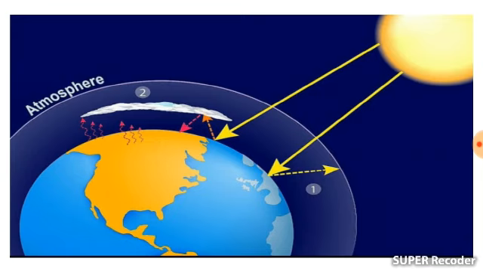As in this picture, you can see the atmosphere. This one is the earth, and this one is the layer of the air that is surrounding the earth, right? So this thick layer of the air that surrounds the earth is called the atmosphere, right?